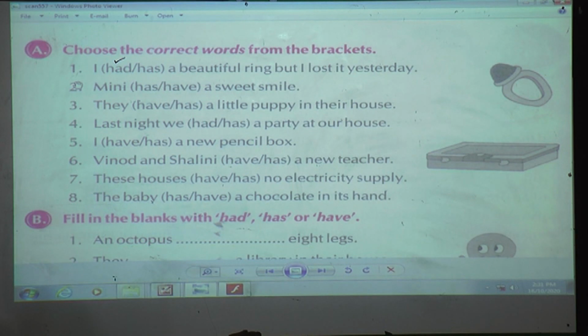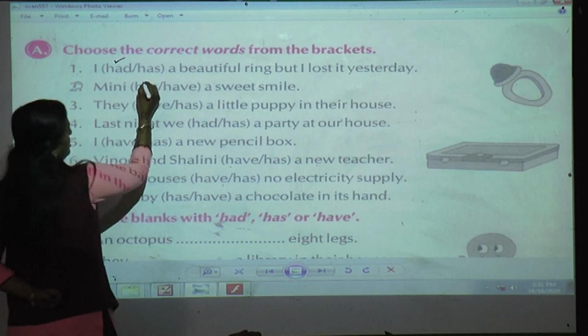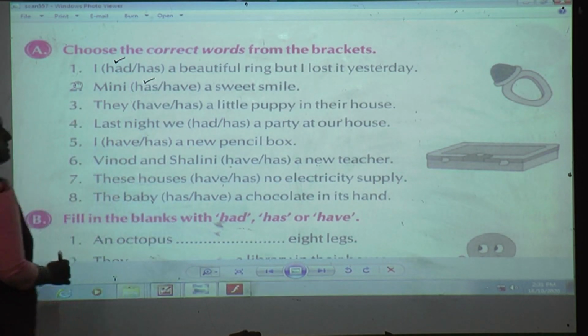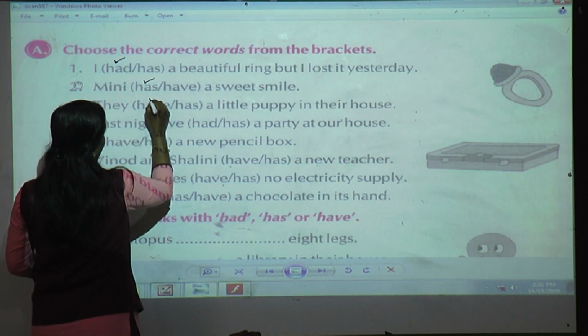Now, Minnie have a sweet smile. So what will come? Minnie is singular. So has. They have told only to choose it, so I am only going to tick the correct one. They has a little puppy in their house. So they shows what? Singular or plural? Exactly. It is plural. So what am I going to tick? Have.